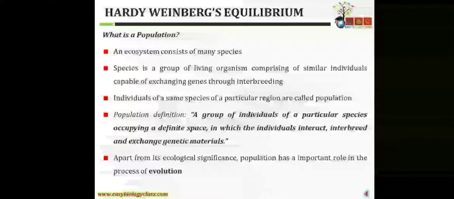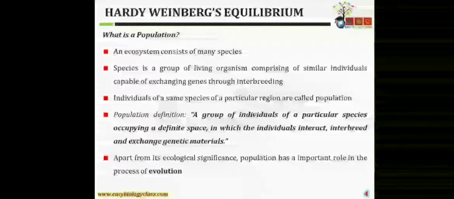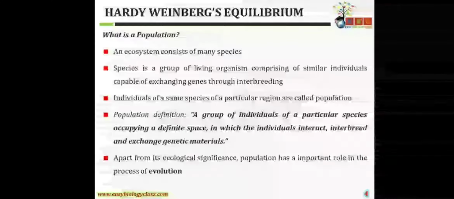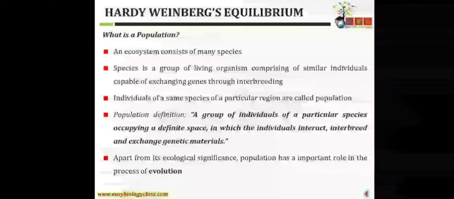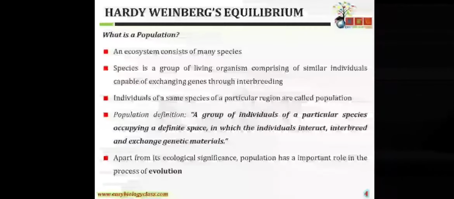Now to start with, what is population? Population is a group of individuals of a particular species which are living in a particular space. They are interacting with each other, and they can interbreed among themselves. So to start with the first point, an ecosystem consists of many species. And now what is species? Species is a group of living organisms comprising similar individuals capable of exchanging genes through interbreeding.